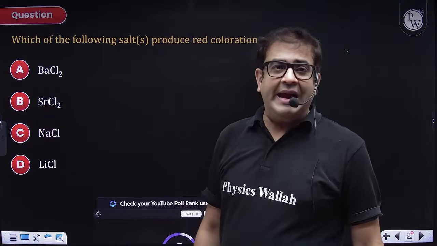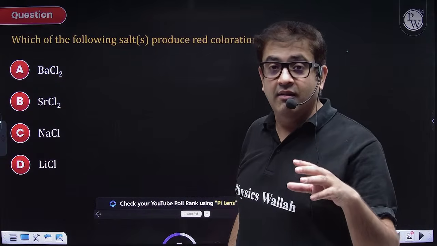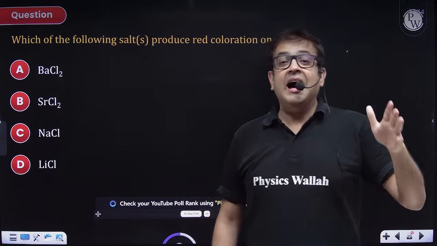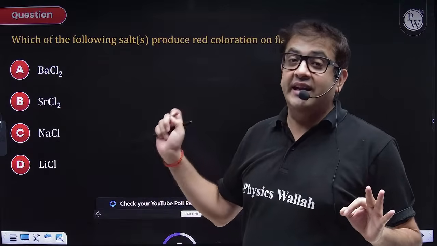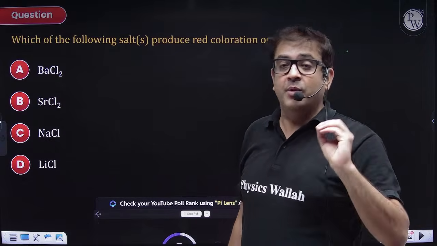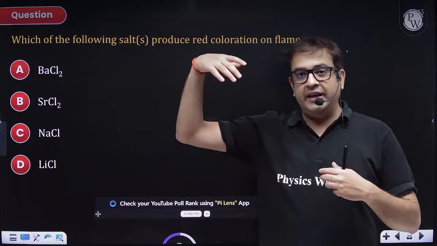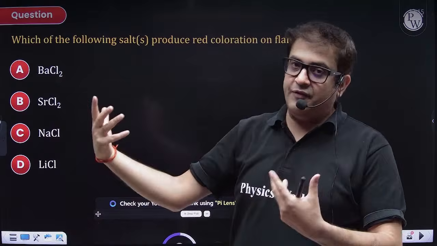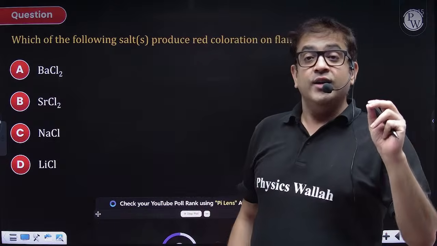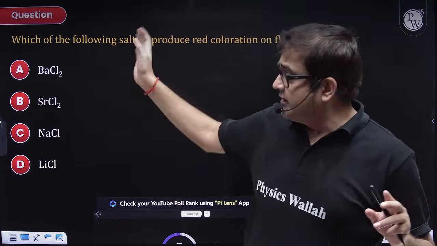Now this is entirely a test of your preparation. Most of the logics I have taken are for P block and D block, not alkali metals. For alkali metals, I'm just closing inorganic with this, beta, because you must have observed the trend. First we took the block chemistry logic of D and F block, after that we took important logics of P block, and now we are coming to S block, I beg your pardon. So for S block, what is the famous block chemistry logic? With a few questions I'll be discussing.